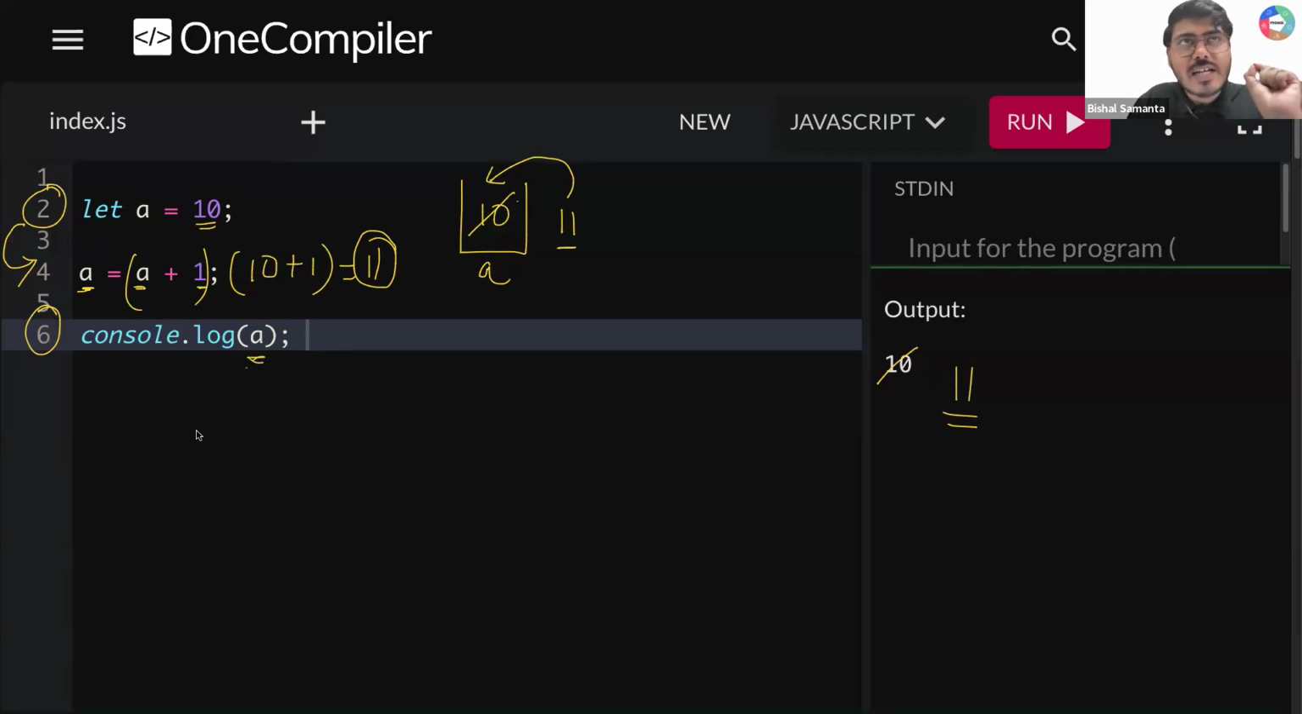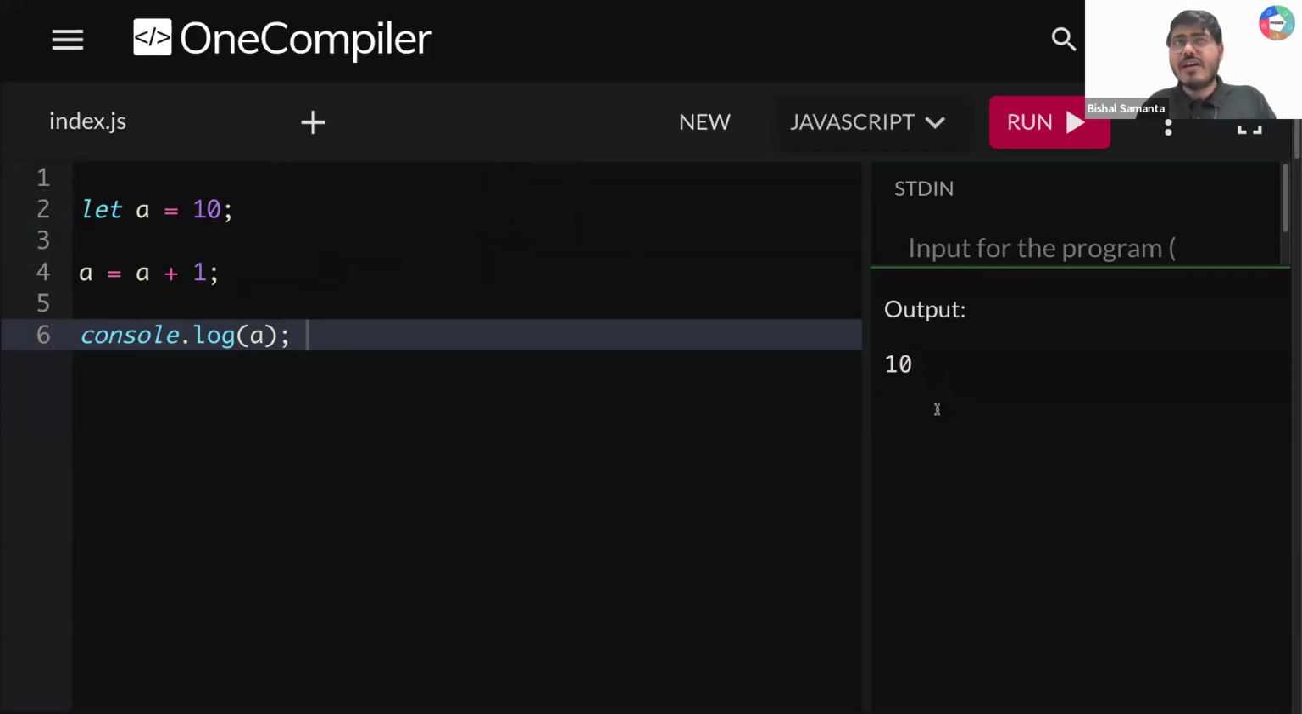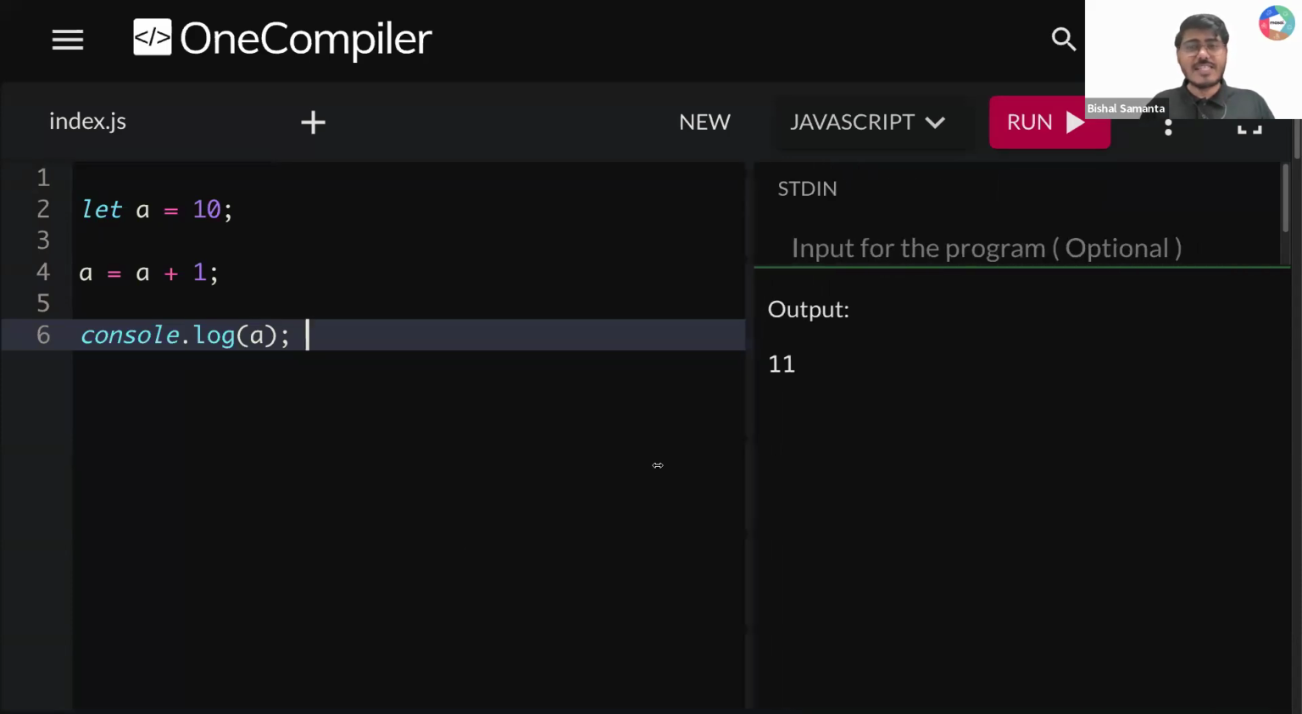After that, you are printing console.log A. What is your A value, guys? It is not 10 anymore. It becomes 11 because of line number 4. That is the reason you are supposed to get 11 here. So if I run this thing, what am I getting? I'm getting 11. क्या ये सबके लिए clear है, guys? I need all of your response. Is that clear? Very simple.